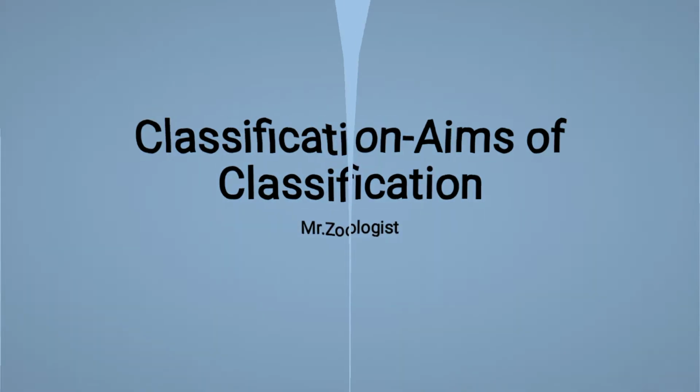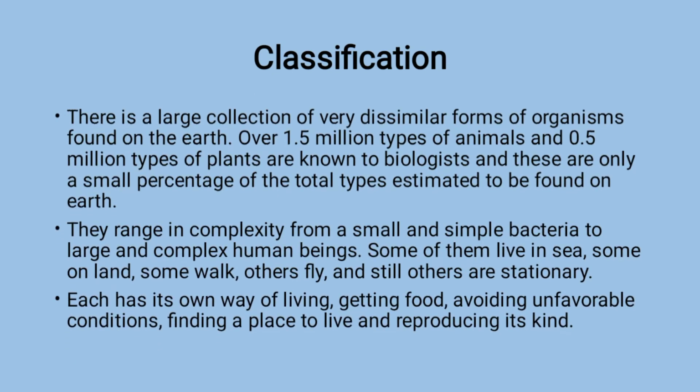Today we are going to discuss classification and aims of classification. What is classification? It means to say if we classify organisms into groups and subgroups on the basis of similarities and differences, that is classification.